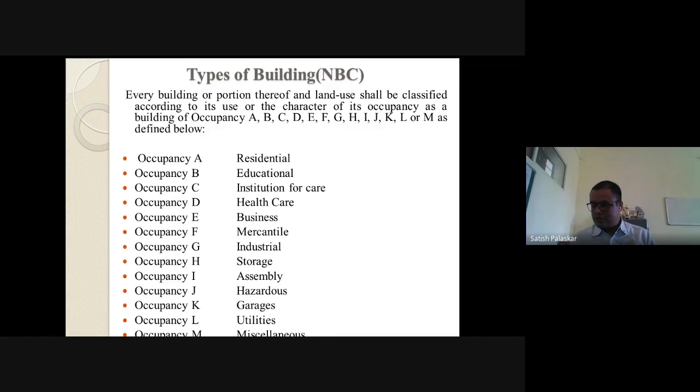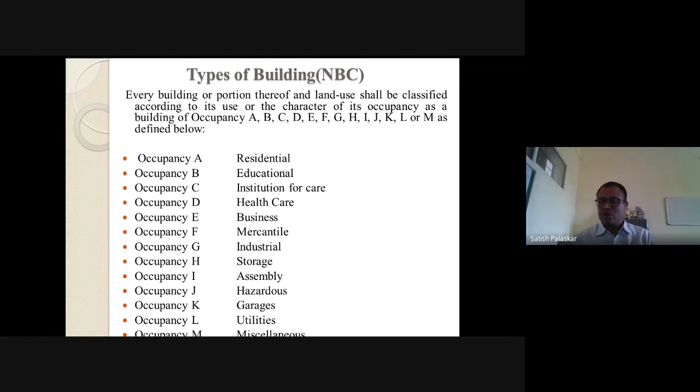Then small assembly with fixed seats, where the fixed seats are less than 1000. Then large assembly without fixed seats, where more than 300 persons can be accommodated.